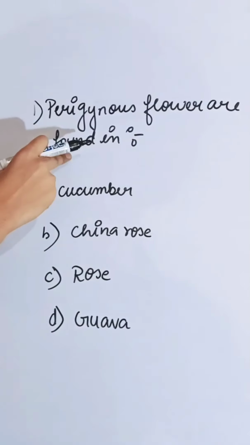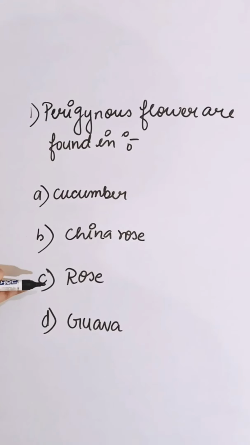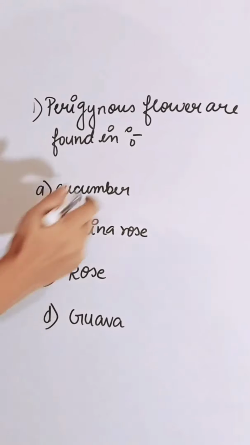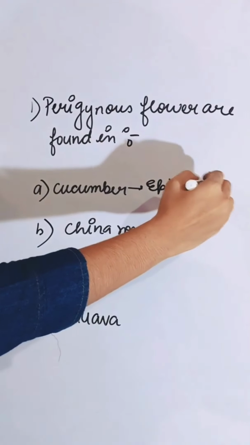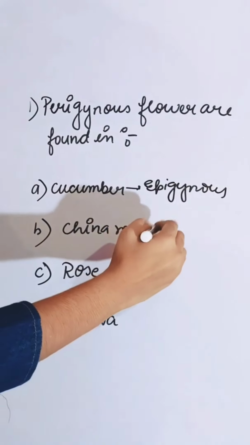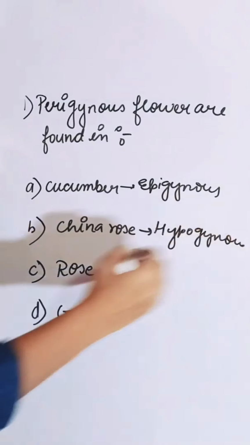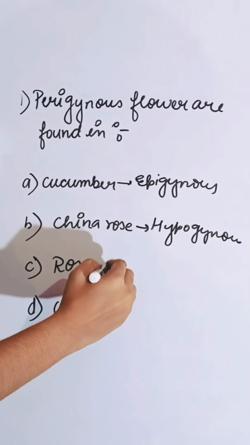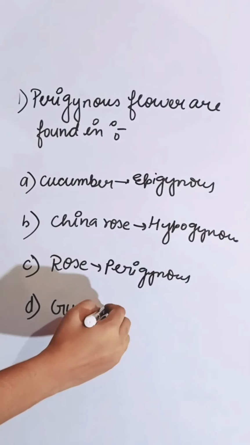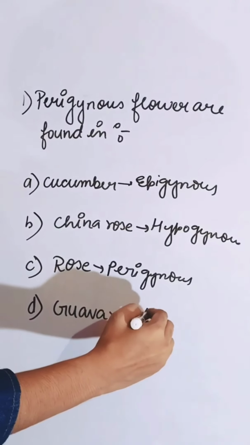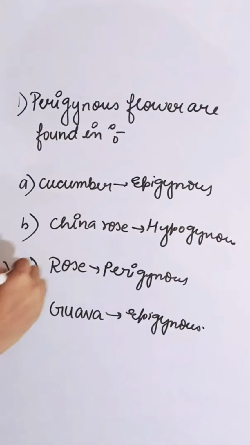Three kinds of flowers are found in, first option cucumber, second is China rose, third is rose, and fourth is guava. Cucumber is the example of epigynous flower, and China rose is the example of hypogynous flower. Rose is the example of perigynous flower, and guava is the example of epigynous flower. So the correct answer is C.